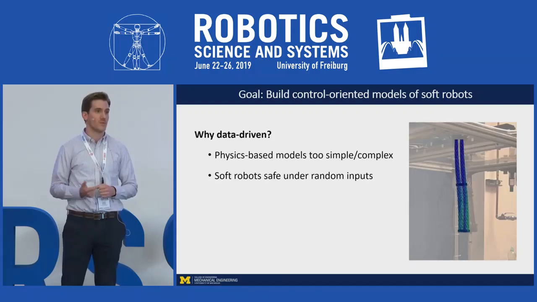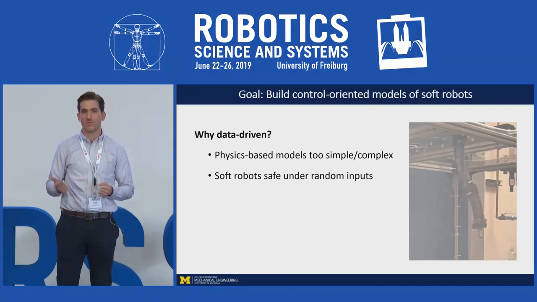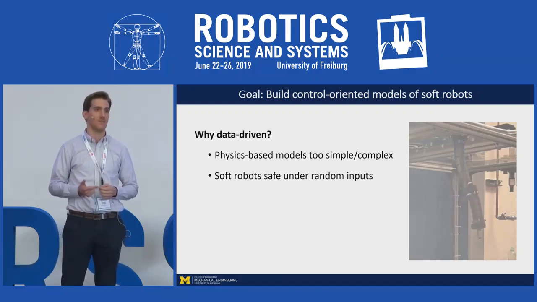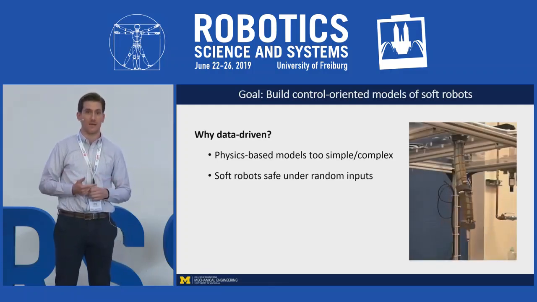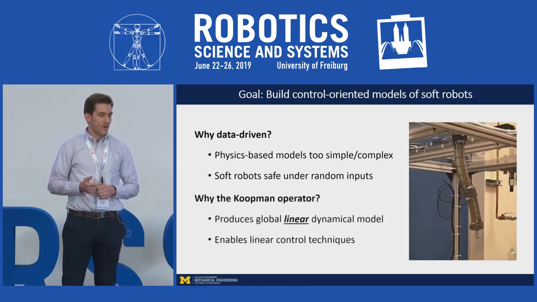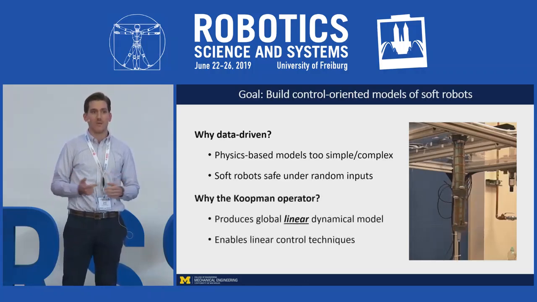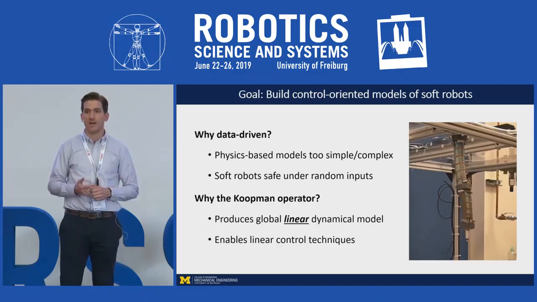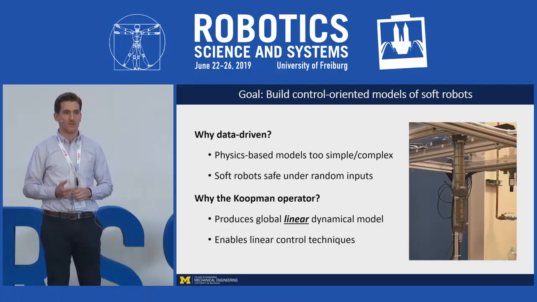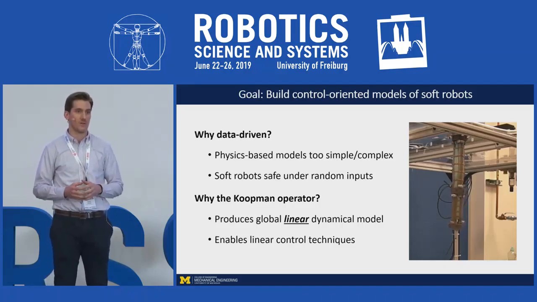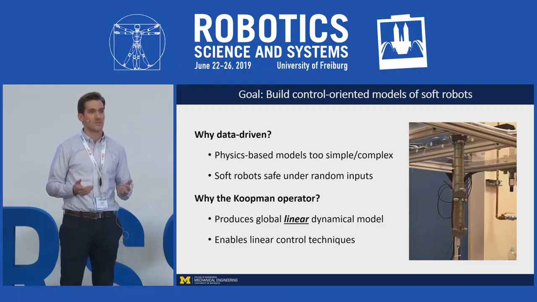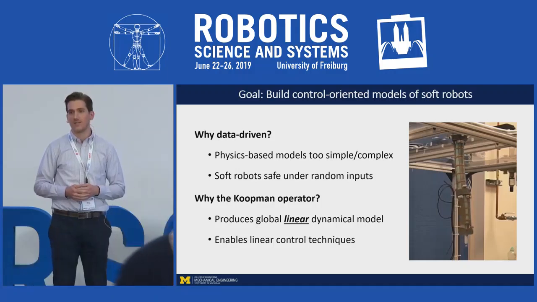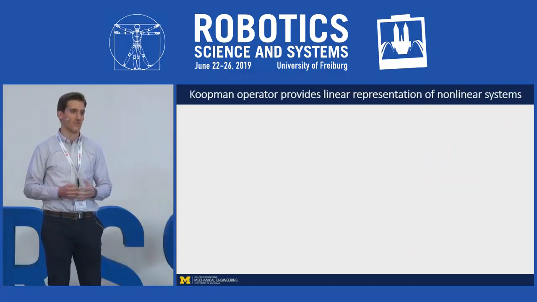And the second reason we use data is that with soft robots, it's easy to collect data on them because you can safely give them random control inputs without risk of damage. Now, instead of learning a black box model from data, we thought to use the Koopman operator because it provides an explicit linear model that captures the global dynamic behavior of a nonlinear system. And as I'll show, this allows us to use linear control techniques to control a soft robot.